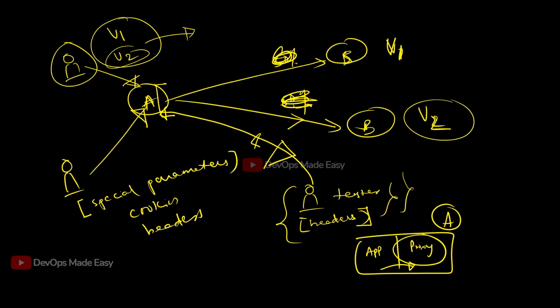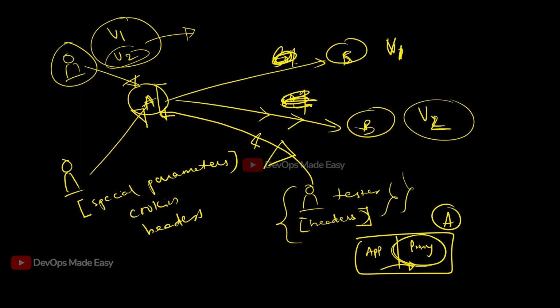So now, instead of the end user testing your V2 version of the application, I can send the custom headers. But who is going to have the custom header information? I have configured the proxies and I know how to divert the traffic using certain headers, so I'll define the headers. As a tester, I know which headers to send. The end users will not know that. Understood, guys?